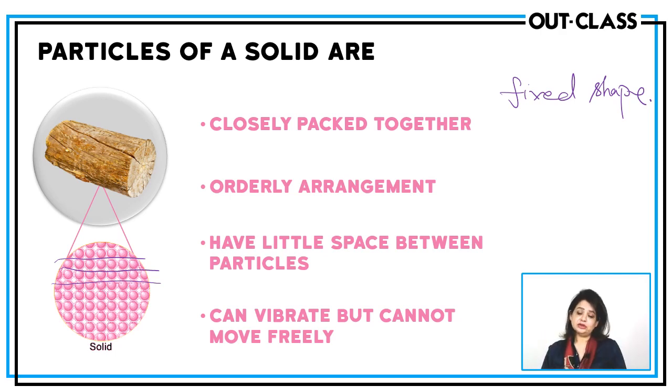Okay? And solids are incompressible. Why are these incompressible? Because the particles are already very close together with minimum spaces. They cannot be brought any closer by more pressure. So that is why solids are considered to be incompressible. So solids have fixed shape because of the regular arrangement of particles and because the particles can't leave their places. Solids are incompressible because particles are already very close together. They cannot be compressed any further because that would create repulsions between the particles. So that is why solids are incompressible.